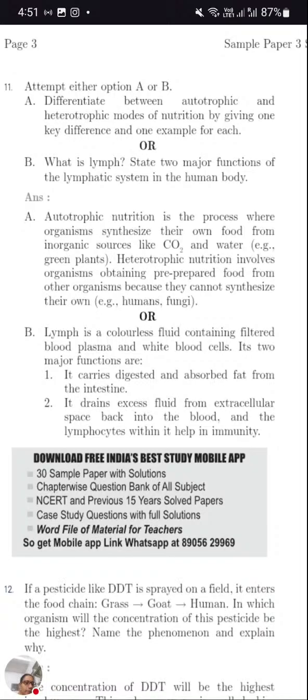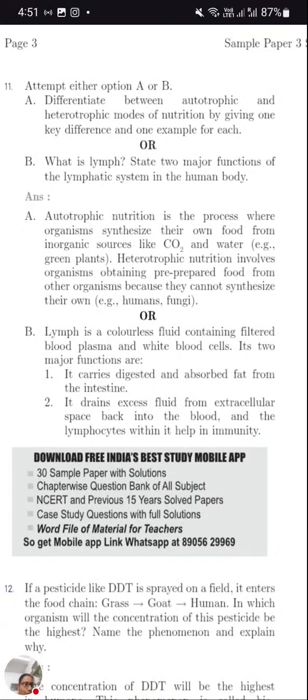Green plants come under this. In the heterotrophic mode of nutrition, the organism obtains pre-prepared food from other organisms because it cannot synthesize its own food. Heterotrophs depend on autotrophs.